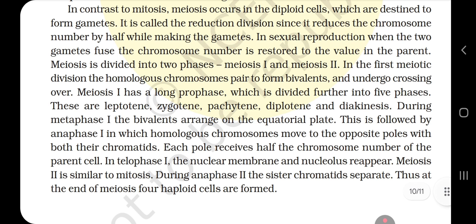In telophase 1, the nuclear membrane and the nucleolus reappear. Meiosis 2 is similar to mitosis. During anaphase 2, the sister chromatids separate. Thus, at the end of meiosis, 4 haploid cells are formed.